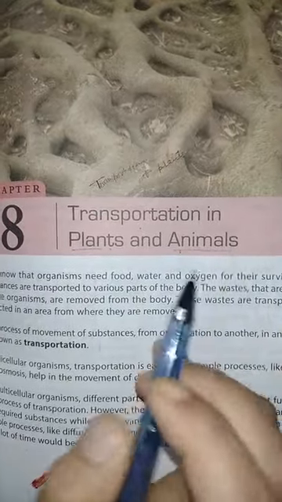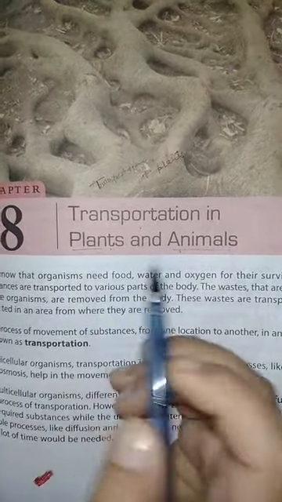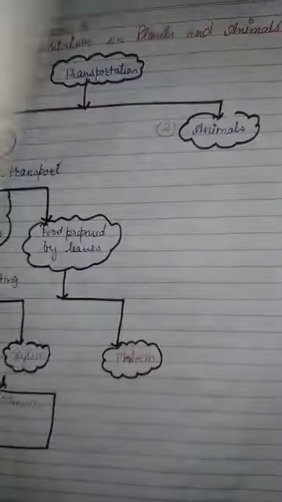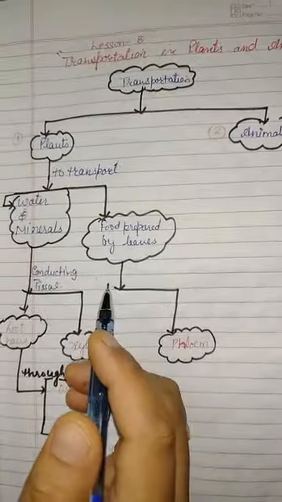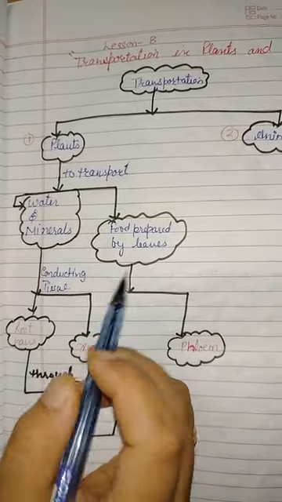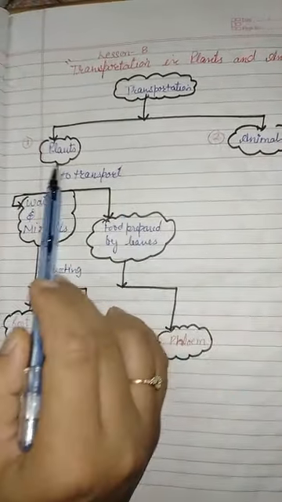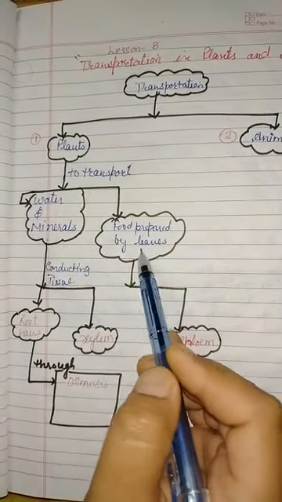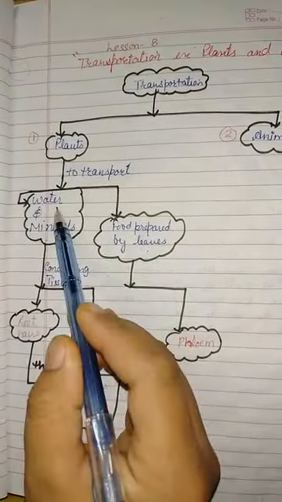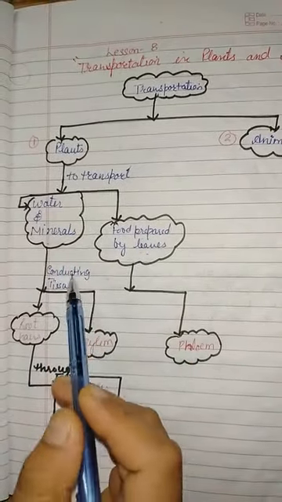First of all we will discuss the transportation in plants. This is the flow chart that will help us to explain the transportation. In plants there is a transportation of water and minerals and food prepared by the leaves. Water and minerals are transported by a conducting tissue.